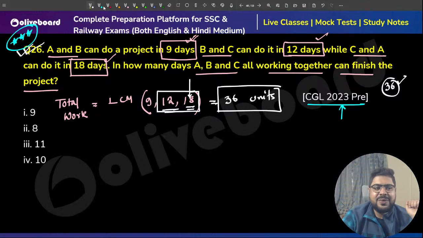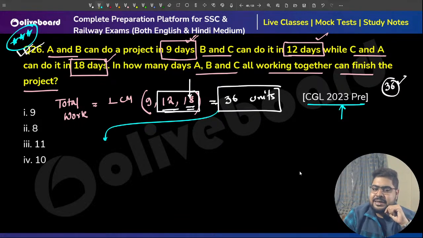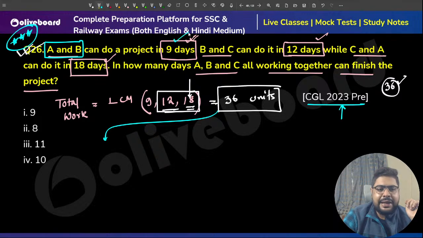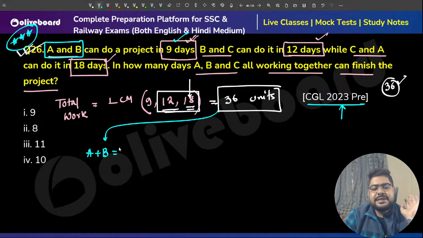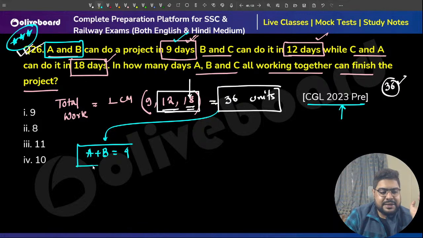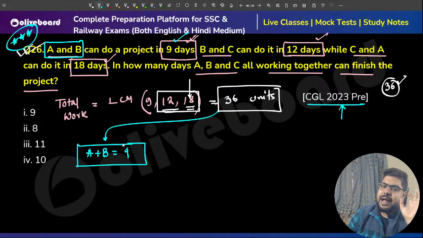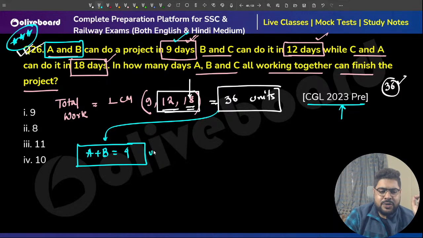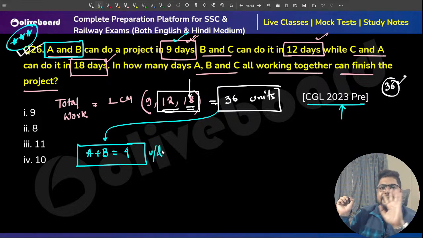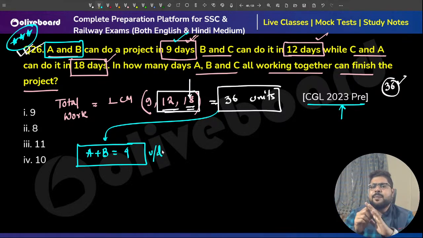Now figure out the efficiencies out of this. These 36 units, A plus B are doing in 9 days. So what is their efficiency? A plus B, 36 divided by 9, sir, 4 units a day. I'm doing it a little quickly. So 36 units they are completing in 9 days, in 1 day 36 by 9, that is 4.